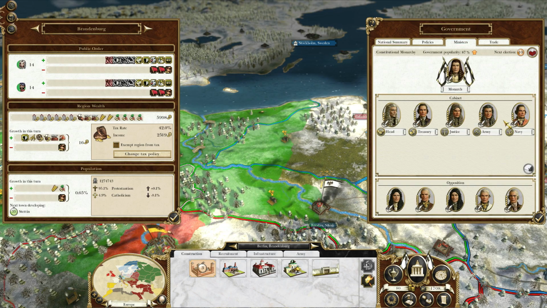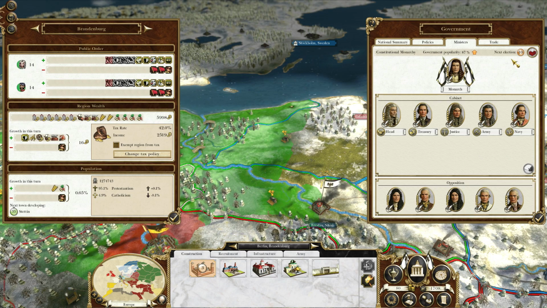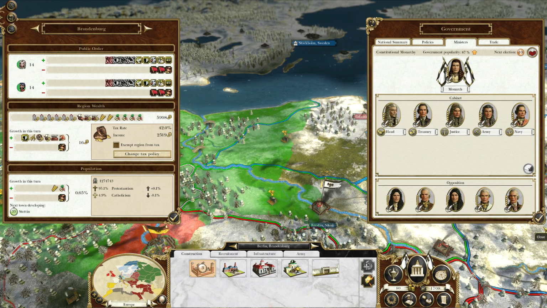And your ministers, again, every 10 turns or every 5 years, there will be an election automatically, or you can do instant elections to change your cabinet from the opposition, or kicking will bring in somebody from outside the opposition.